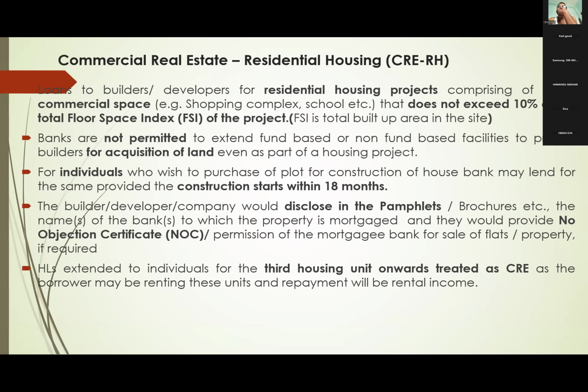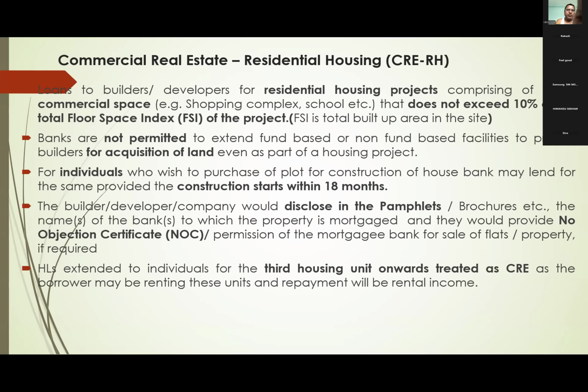Normally in case of commercial real estate, we are not supposed to lend for purchase of land. If party has already purchased land, we will consider it as margin. So there is no question of giving loans for purchase of open site. For individuals also, we can give loan for construction or purchase of site.